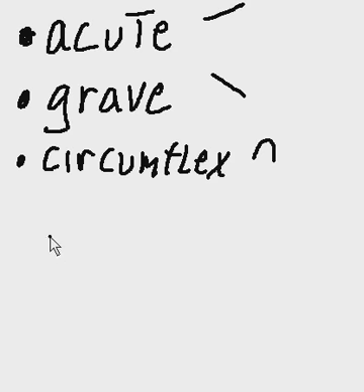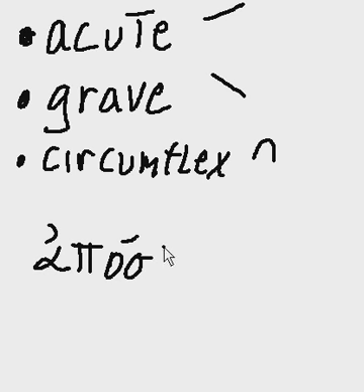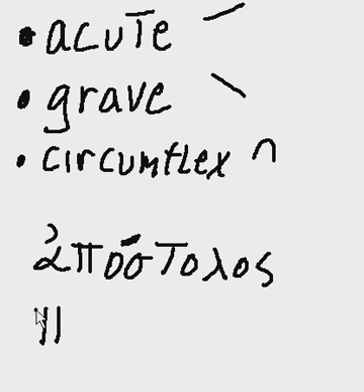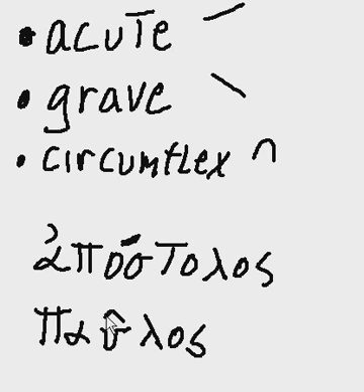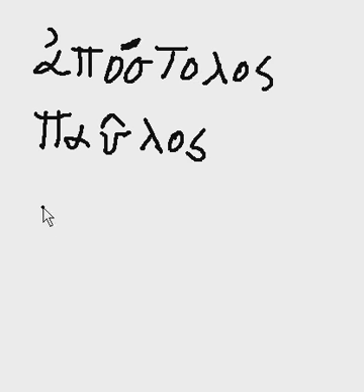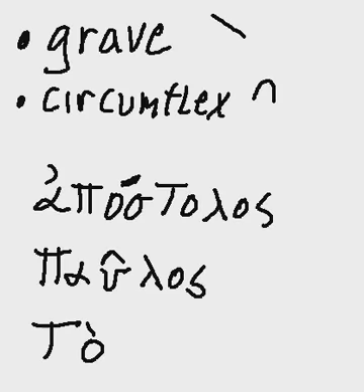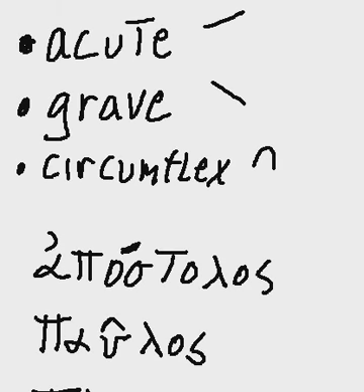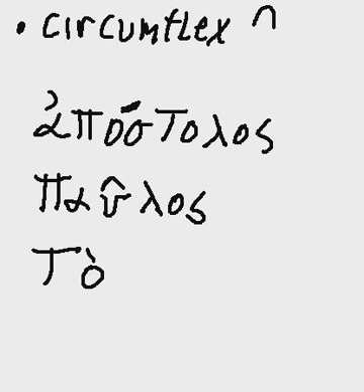Examples? All right. Let's do an acute first. Here is the word apostolos, and he gets an acute. Here is the word palos, and he gets a circumflex. And here's the article to, and to gets the other one, the grave. Acute, grave, circumflex. And there they are.